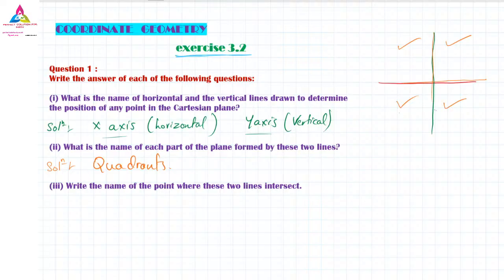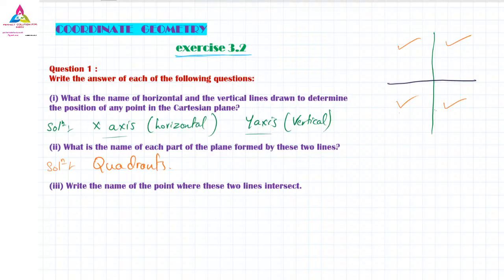Next, write the name of the point where these two lines intersect. These two lines are meeting at a single point. Where they meet, what is that name given? Yes, very good, again Sannidhi.